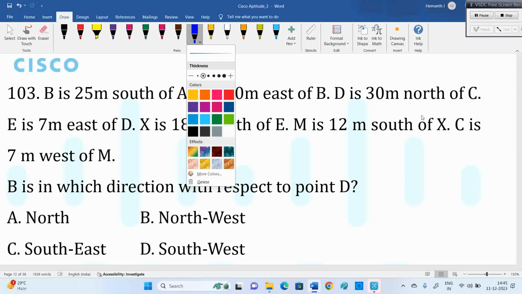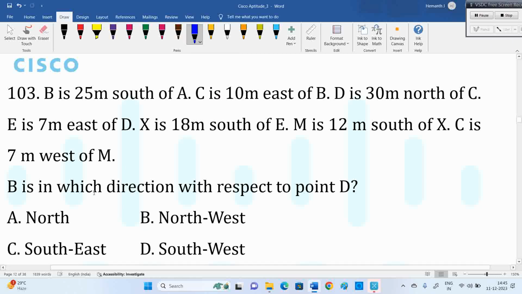D is 25 meters south of A. C is 10 meters east of B. I think we solved this question, it seems. Similar to this, may not be the same. There we did a lot of other work, but seeing the question, what variables are they connecting? B with D. Draw the diagram only up to that. We solved a similar question where we connected all points, but at the end they connected only the first two. No waste of time there.